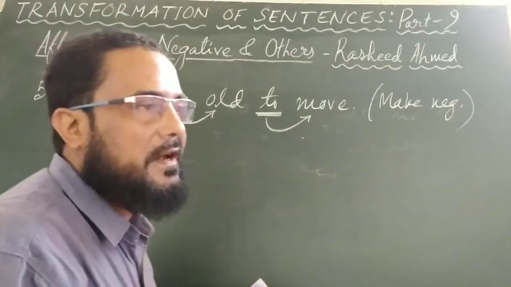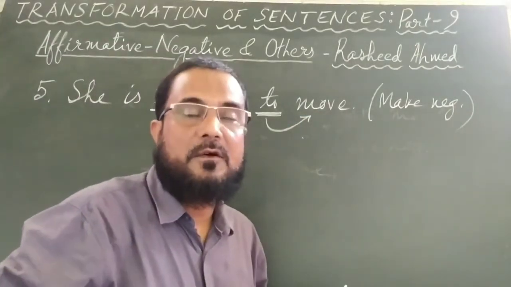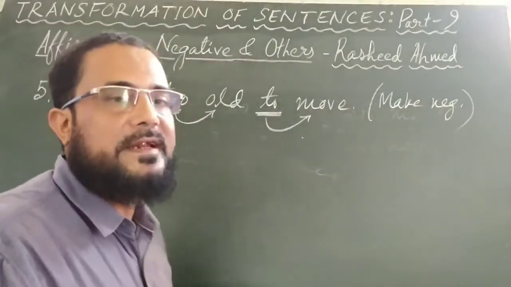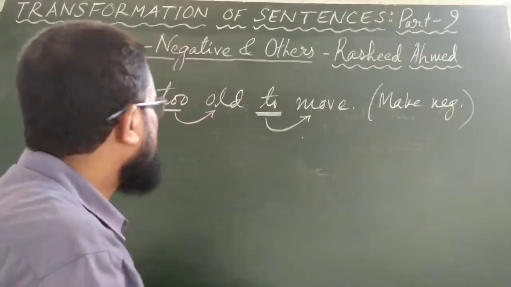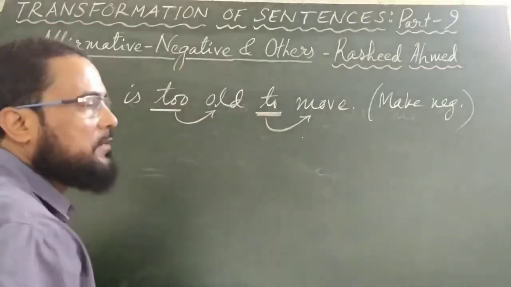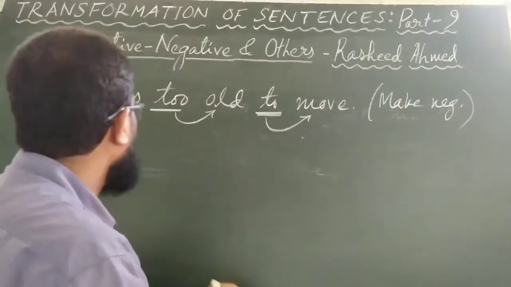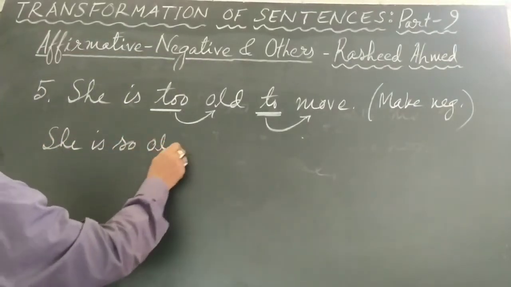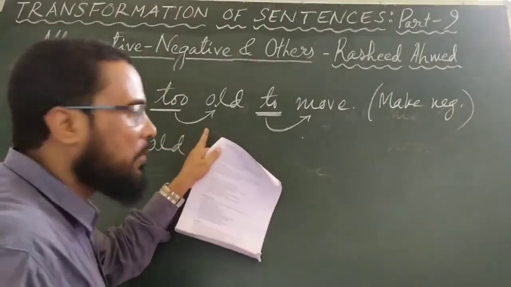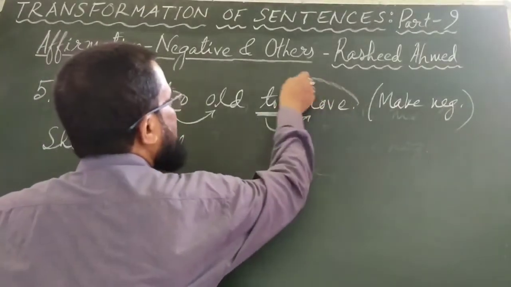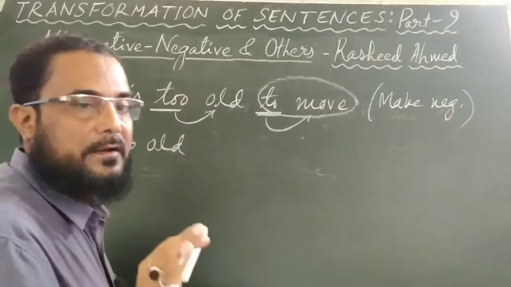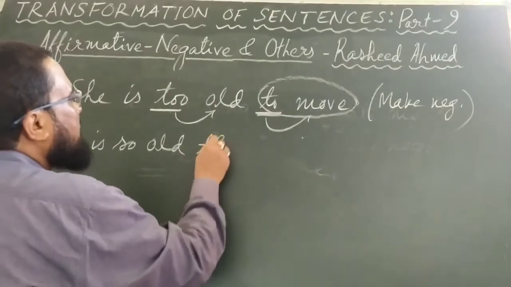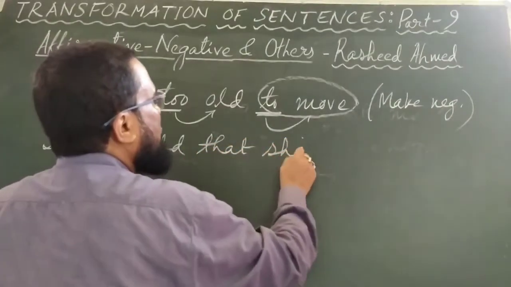This is called correlative. To. And the instruction is to make it negative. When you make it negative, instead of using this to, you will use a different correlative, so that. So it will be, she is so old, and when you write so old instead of too old, you change this infinitive into a finite verb. This is a non-finite verb, we will change it into a finite verb. She is so old that she cannot move.